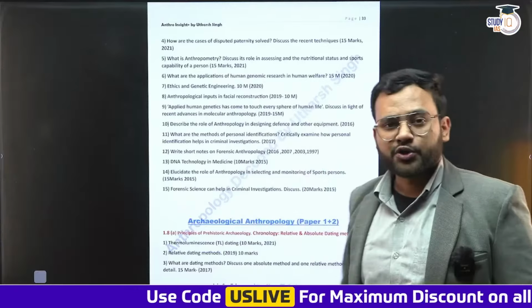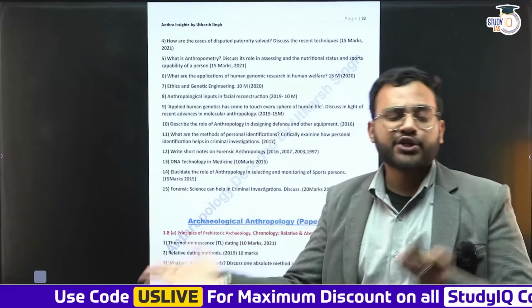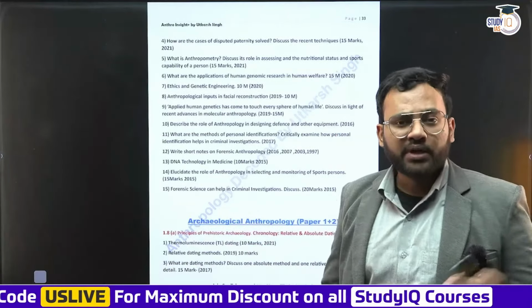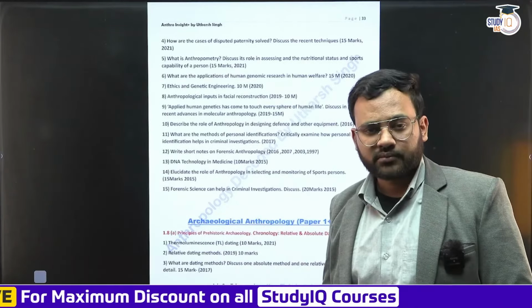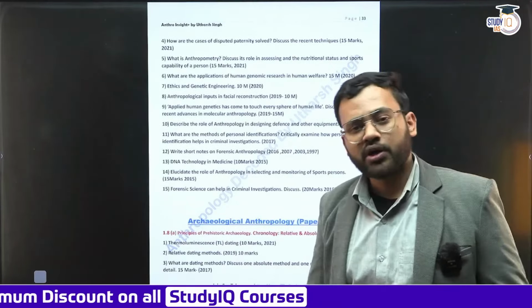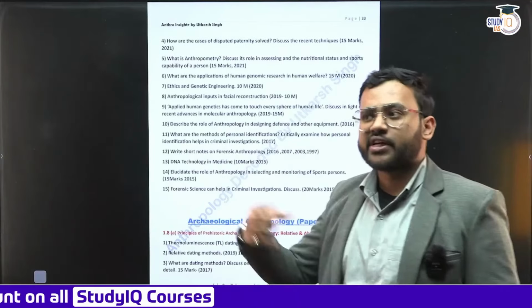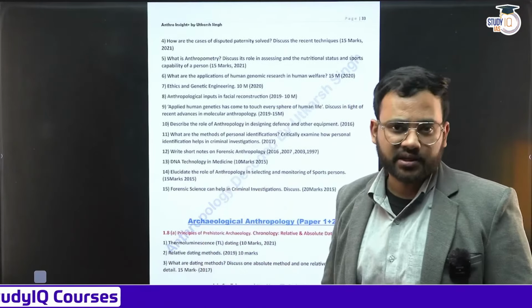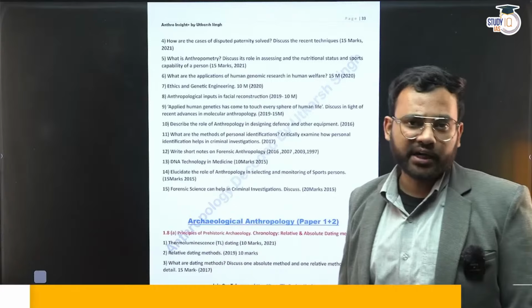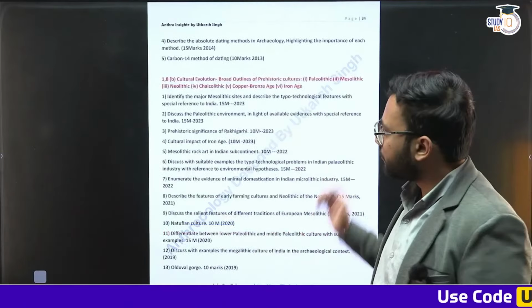Followed by archaeology. In archaeology, we have to start from the Stone Age till the Metal Age. Globally, what has happened? In India, what has happened? We have to talk about Harappan society. We have to talk about the Neolithic of India. What are the various methods through which we study the past? Dating methods, how carbon dating works, etc. So this is the section on archaeology.